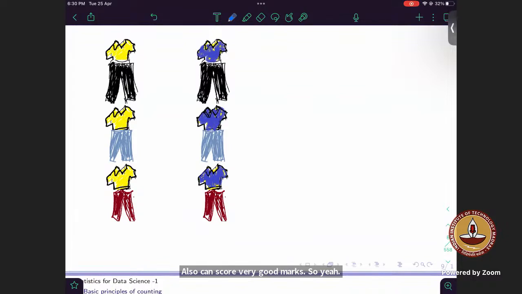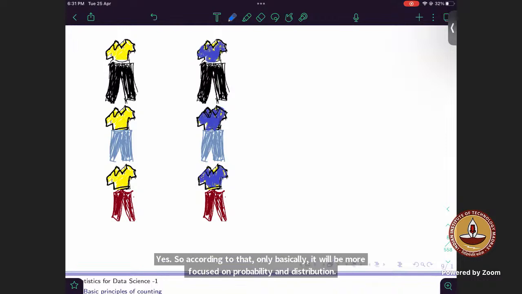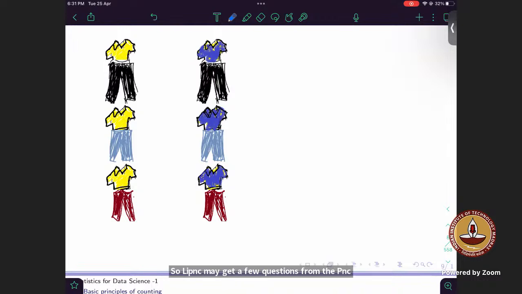The more focus is on distributions. The last 4 weeks, weeks 9 to 12. I think you all would have received a mail about the weightage. According to that, it would be more focused on probability and distributions only. From PNC, you may get a few questions. What about weeks 1 to 4, sir? There may be a few questions from that too, but as I said, the maximum questions will be from the last part.